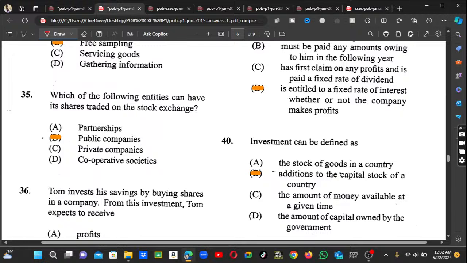So sorry guys, we're talking about shares. Anything with shares has to do with public companies. We're trading based on the stock exchange.